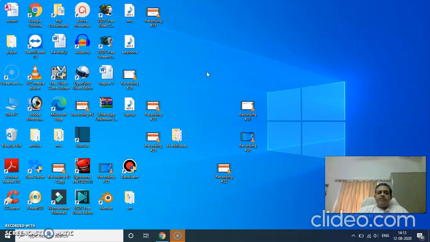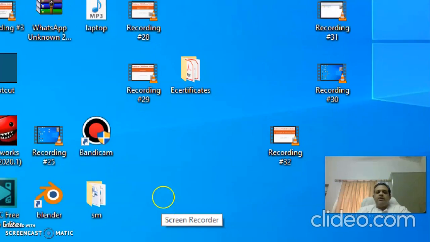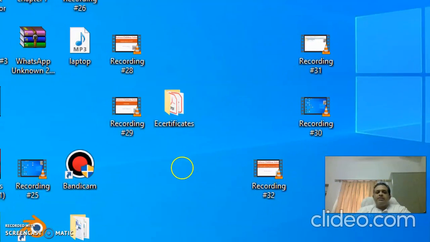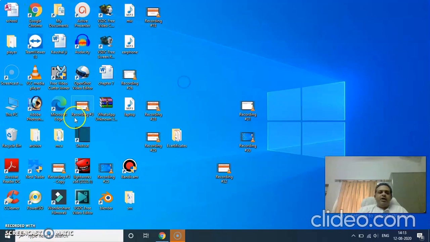In DOS, only one task could be done at one time, but in Windows you can see I can open many windows here, right? Like here you are seeing two windows open, one of Google Chrome, another of this software. And I can open other windows. I can do typing work in MS Word. I can listen to music. I can also do some printing work. So you can do multitasking in Windows that was not possible in DOS, right? So these are a few important differences between Windows and DOS.